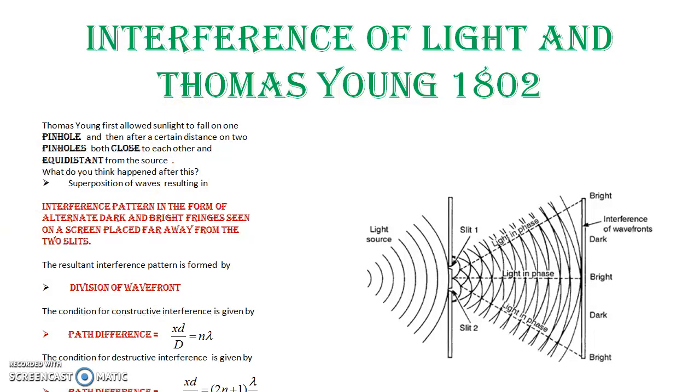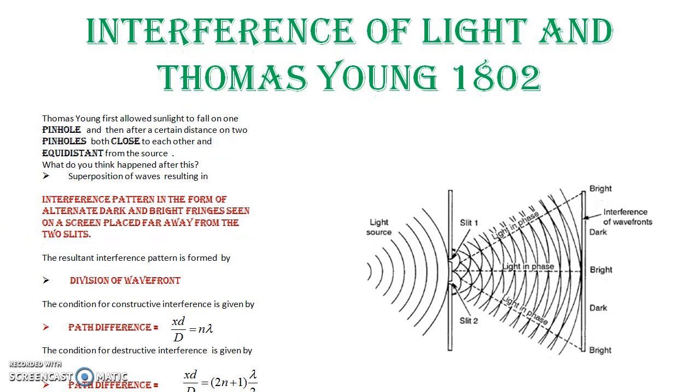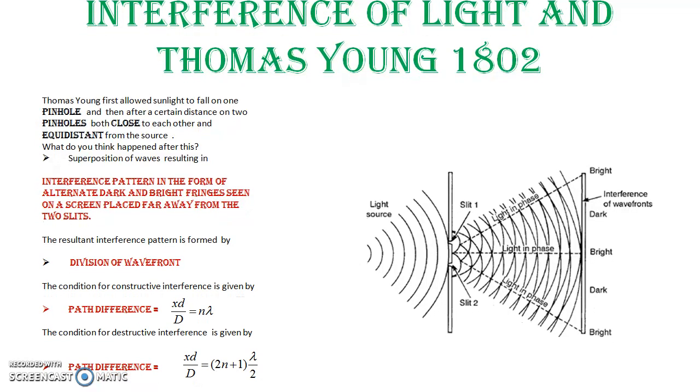Well, what is important over here is interference of light, which was propounded by Thomas Young. Now, the Young's double slit experiment, as shown over here, has light coming from a pinhole and then falling on two very close lying pinholes, almost equidistant from the source, and then these two, the lights, the wave fronts, which are interfering.